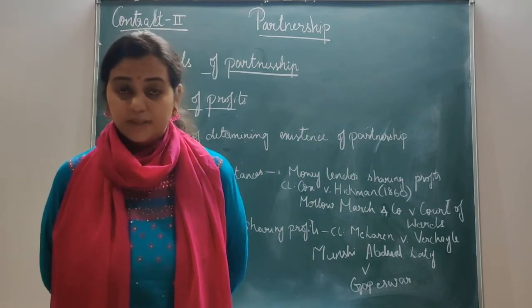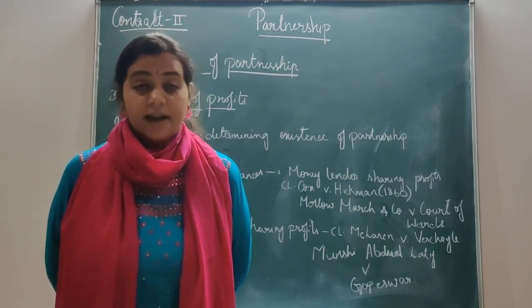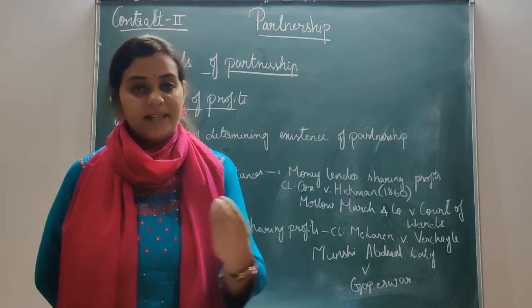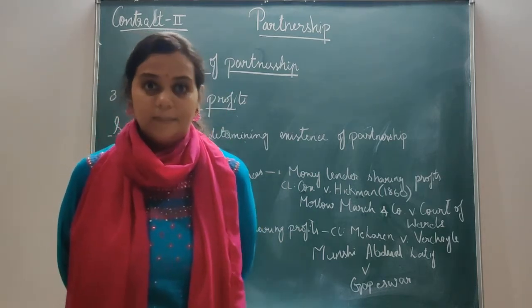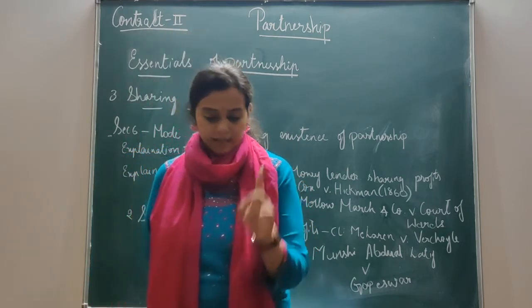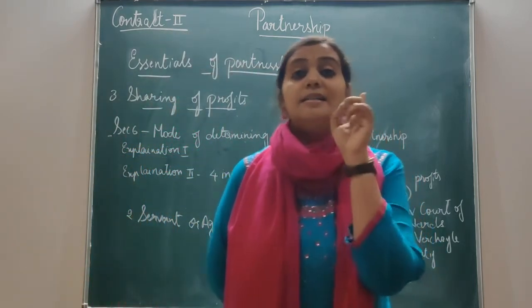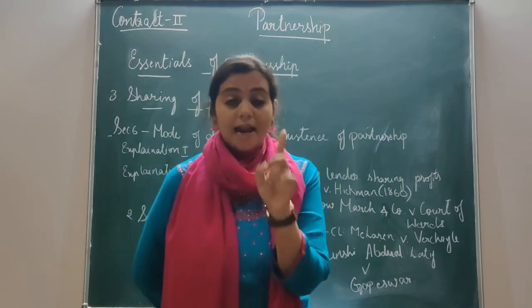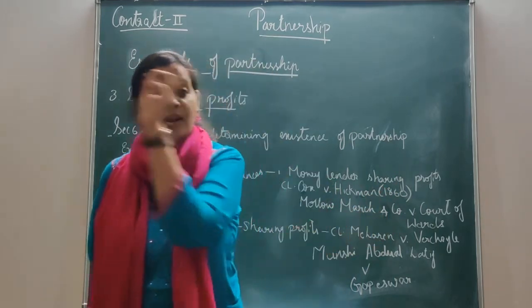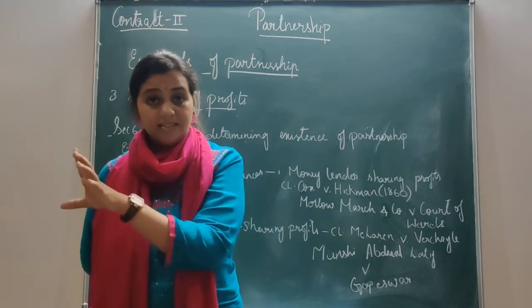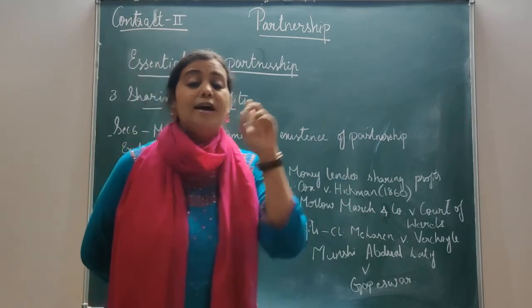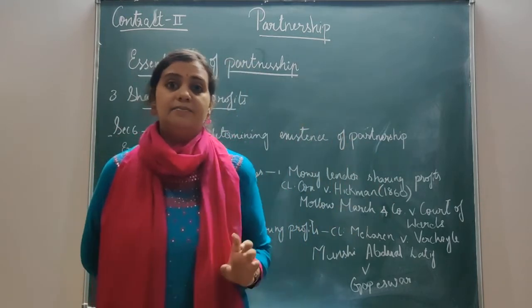Who were managing the business? That was the trustees. And the trustees were giving the money to the creditors to clear off the debt of Smith and Company. Clear? Still, the relationship between Smith and Sons on one hand, and on the other hand the creditors plus the trustees, was the relationship of debtor and creditor.